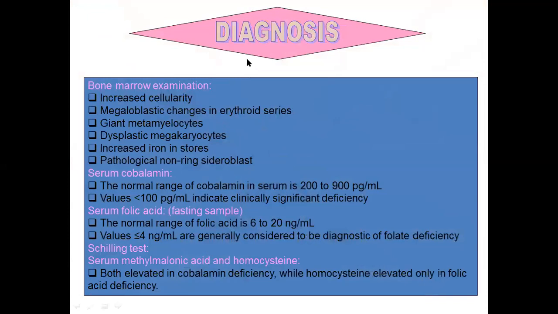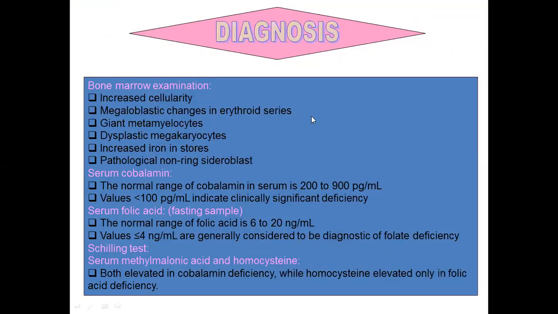Other investigations which are needed include the bone marrow examination. On bone marrow examination, there will be increased cellularity. There will be megaloblastic changes in the erythroid series. There will be giant metamyelocytes and dysplastic megakaryocytes. Megakaryocytes are the precursor cells of the platelets. There will be increased iron in the stores and pathologically non-ring sideroblasts.